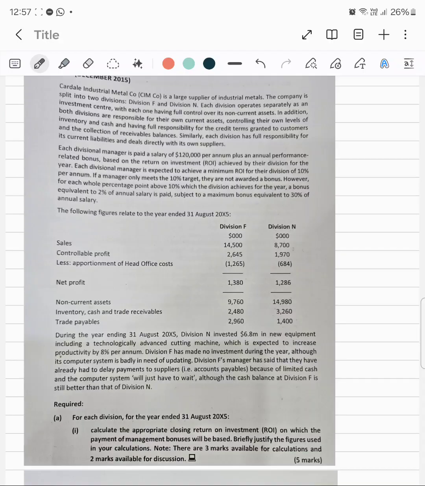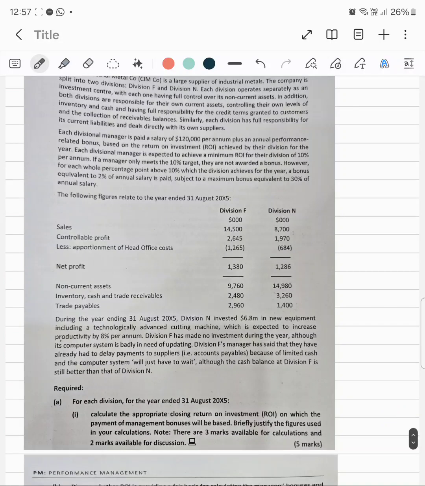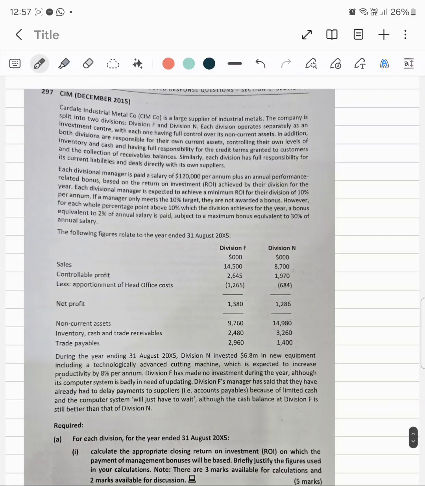In addition, both divisions are responsible for their own current assets, controlling their own level of inventory, cash, and having full responsibility for the credit terms granted to customers, and the collection of receivable balance. So this information is all related to controllable assets and controllable expenses or revenue.